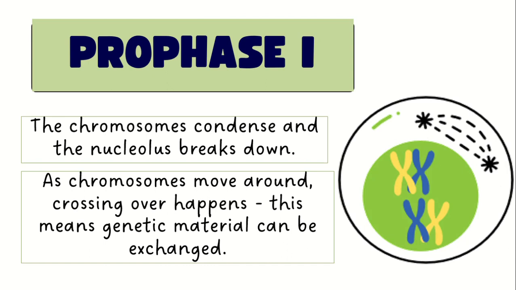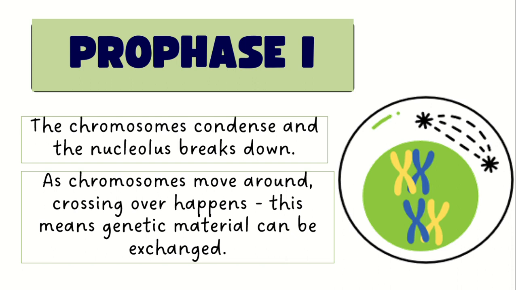Okay, so meiosis has two cell divisions: meiosis 1 and meiosis 2. The names of the phases are also the same as in mitosis. In meiosis 1, the first phase is prophase 1. In prophase 1, the chromosomes condense and the nuclear envelope breaks down, so the nucleus is not visible or it disappears.